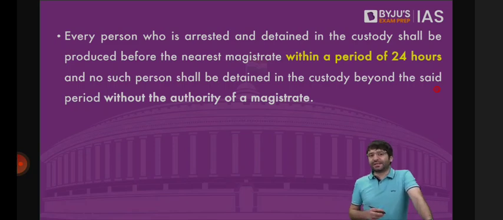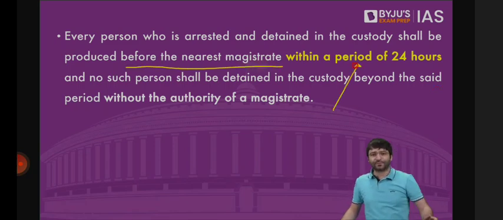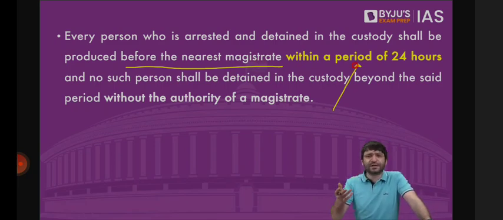Similarly, every person who is being detained shall be produced before the nearest magistrate within a period of 24 hours. Now, to prevent arbitrary arrests by the police, arbitrary arrest on weak grounds, on illogical grounds, there's a particular police inspector who does not like you, or you have got some issues with each other, but because he has power, he comes and arrests you. But within 24 hours, I am to be produced before the court, before the nearest magistrate.